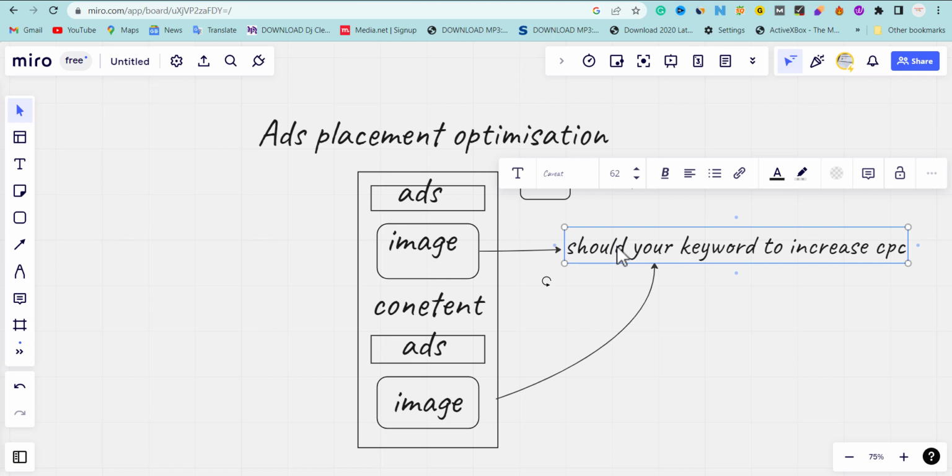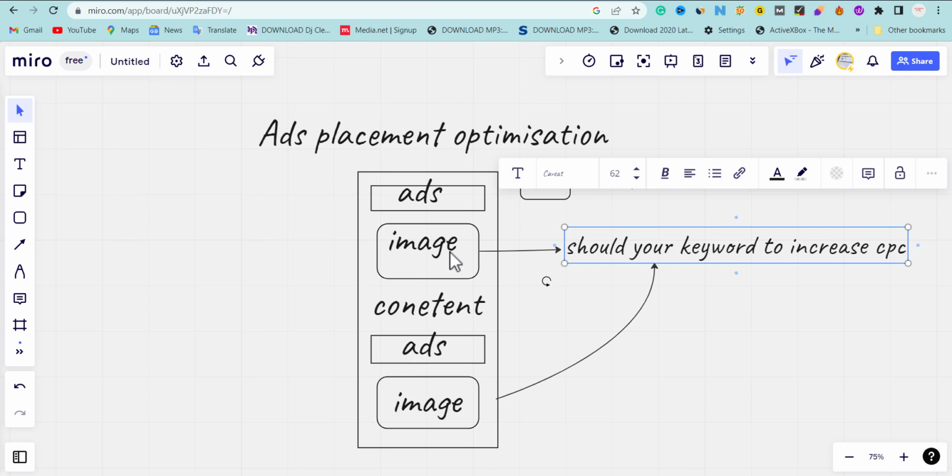So in terms of arbitrage, it will also help the ad to pick up every detail nearby. Like, let's say for example, this ad placement is near this image. Definitely, if the keyword you want to target is inside this image, it is going to make it more attractive, and also the audience will pick interest in reading your content to the end. Not just that, it's also going to increase your CPC.